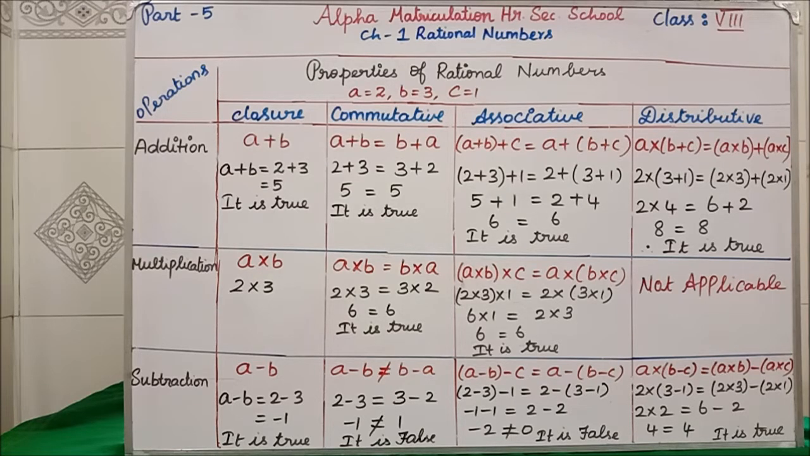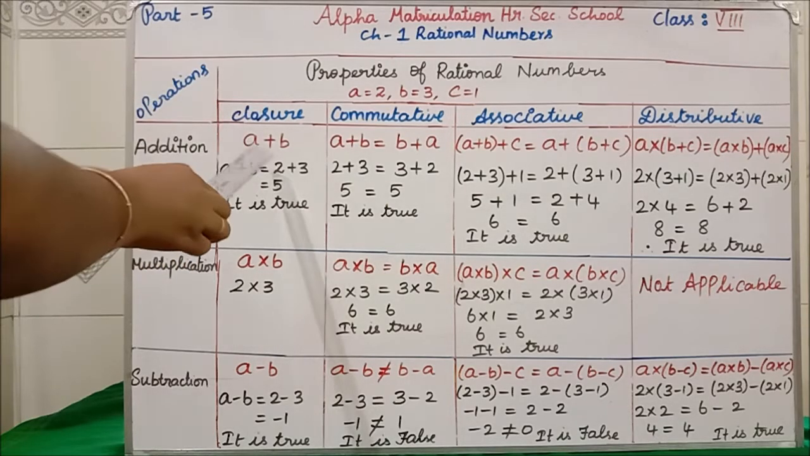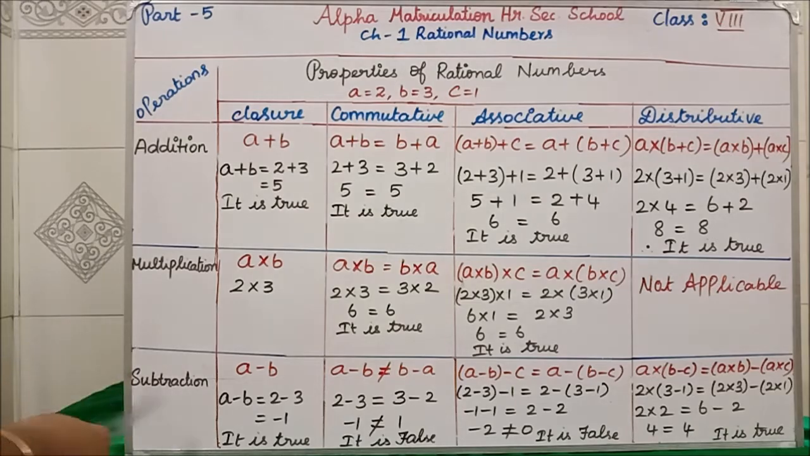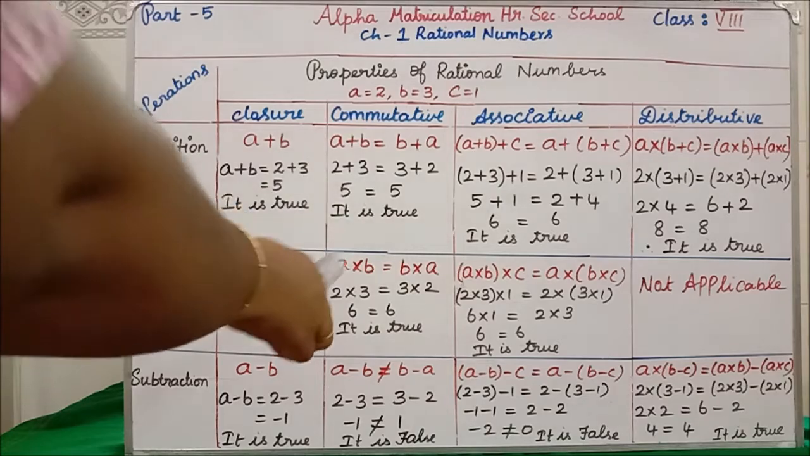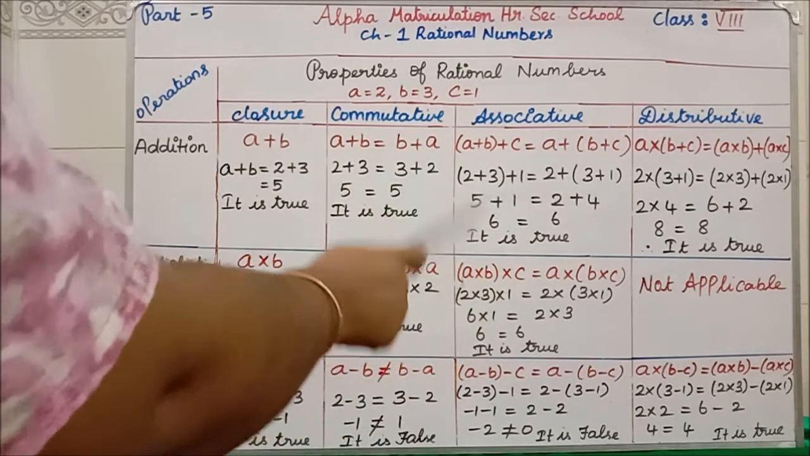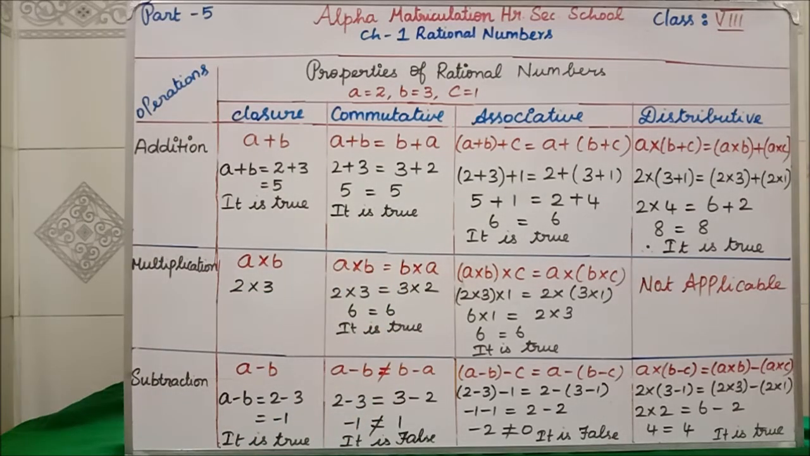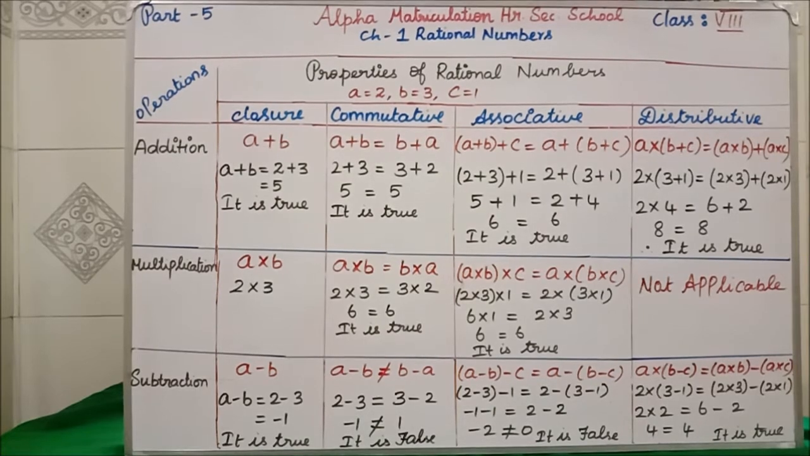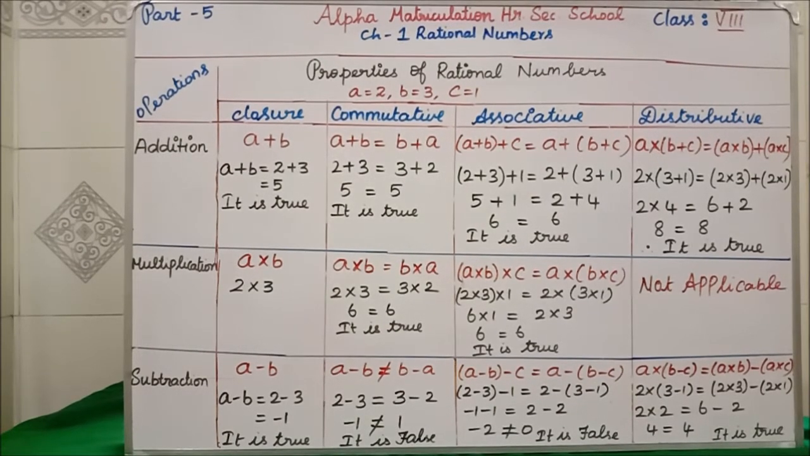Clear? Next, subtraction. Subtraction closure means the same thing only. A plus B means addition, A into B means multiplication, and subtraction is A minus B. That's all. The sign alone you are going to change. Remaining all the things are the same only. Clear? Commutative means what? A plus B equal to B plus A for addition. If it is multiplication, A into B is equal to B into A. Clear? If it is for subtraction, A minus B is not equal to B minus A. Clear all of you? A minus B is not equal to B minus A.